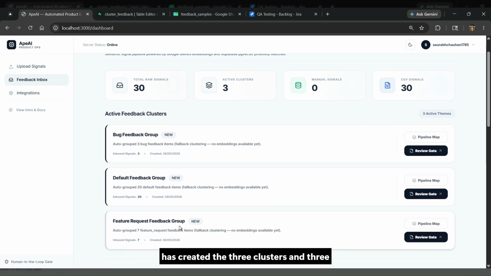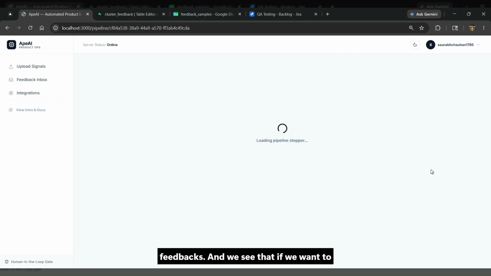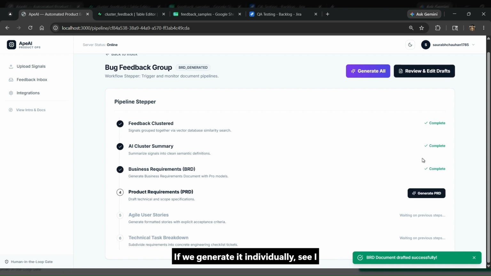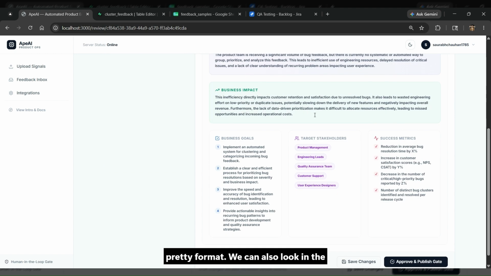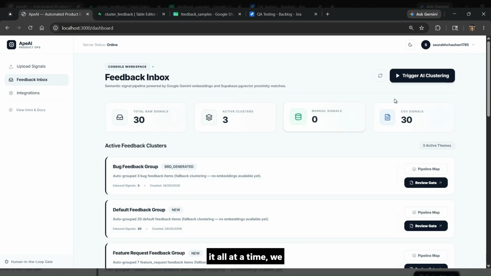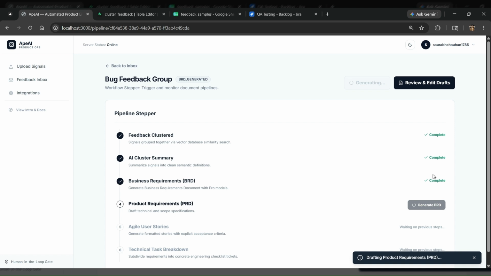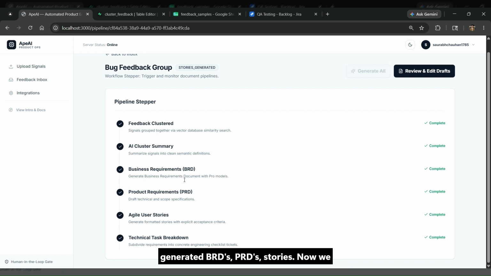These 3 clusters contain different kinds of feedback. We can view these feedbacks, and if we want to generate the BRDs, PRDs or user stories, we can generate them individually, or we can generate all at a time. If we generate individually, we can see where I have generated a BRD, and I can review it here. The BRD is generated in a pretty format. We can also look at it in JSON format. But we can also generate it all. Now we see that all of these BRDs, PRDs and stories are generated.